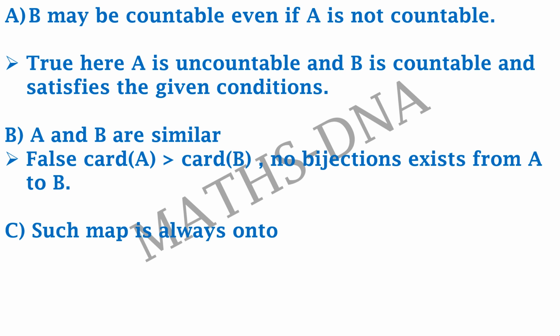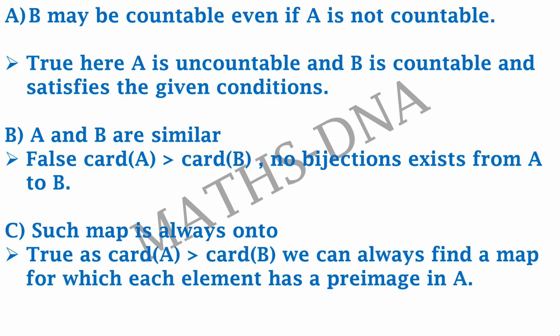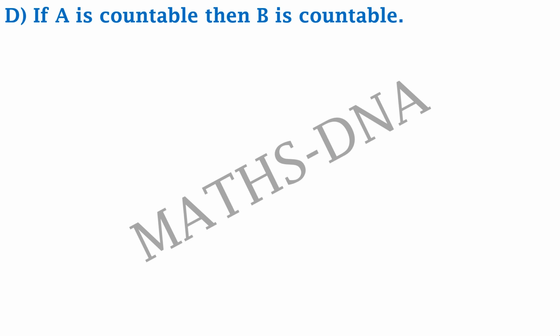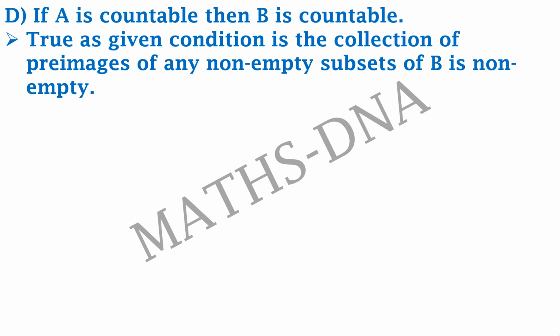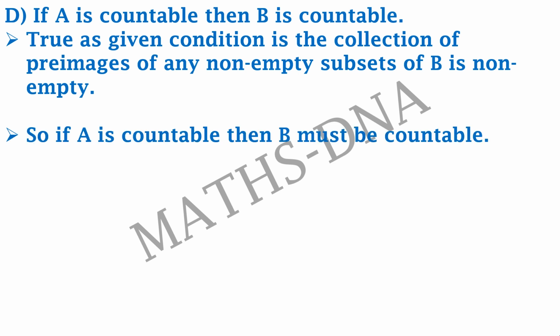The third one, such a map is always onto. This is true, as the cardinality of A is greater than the cardinality of B. We can always find a map for which each element of B has a pre-image in A. And the last option, D, if A is countable, then B is countable. This is correct as well, as the given condition says that the collection of pre-images of any non-empty subset of B is non-empty. Definitely, then B has to be countable if A is countable. So the correct answer is B.